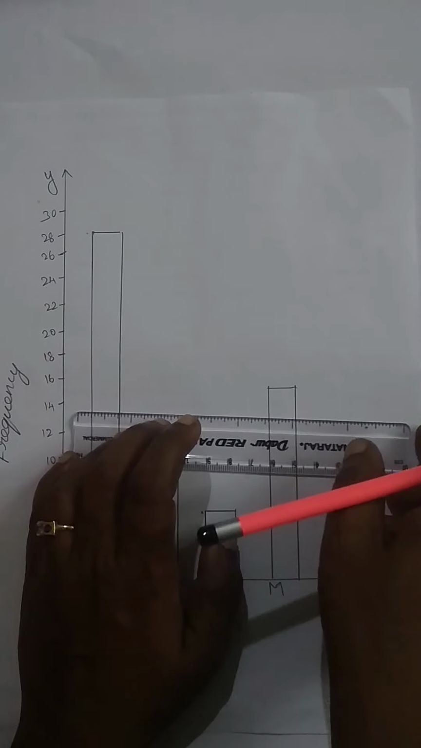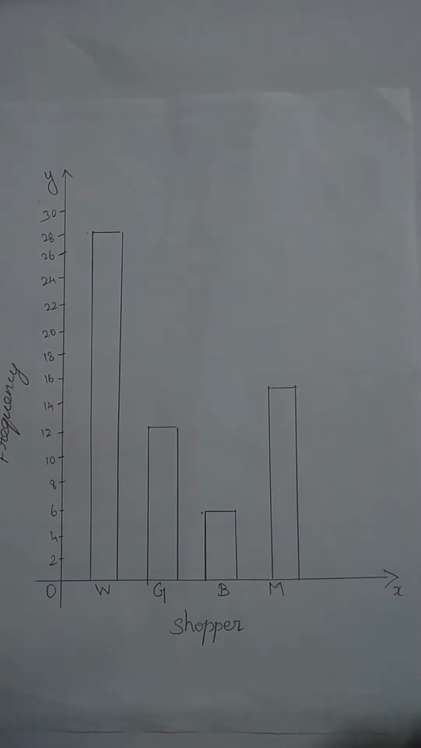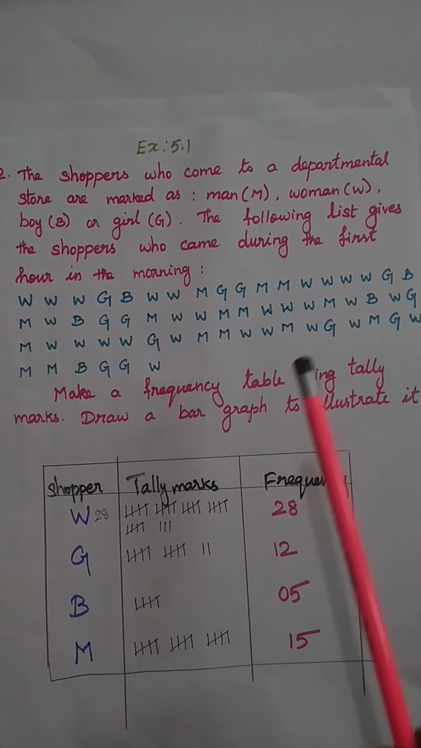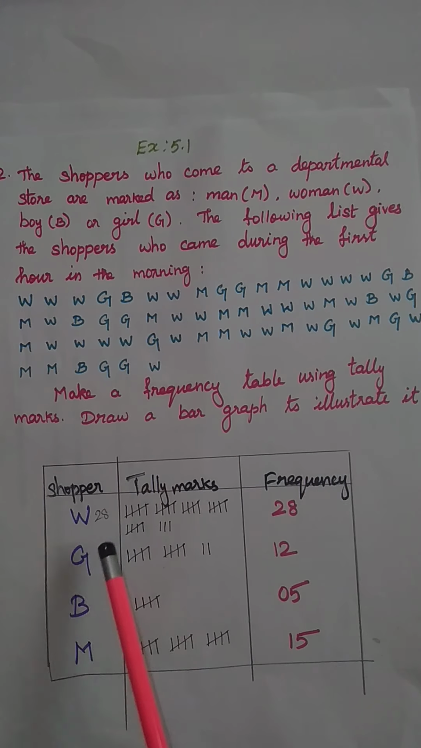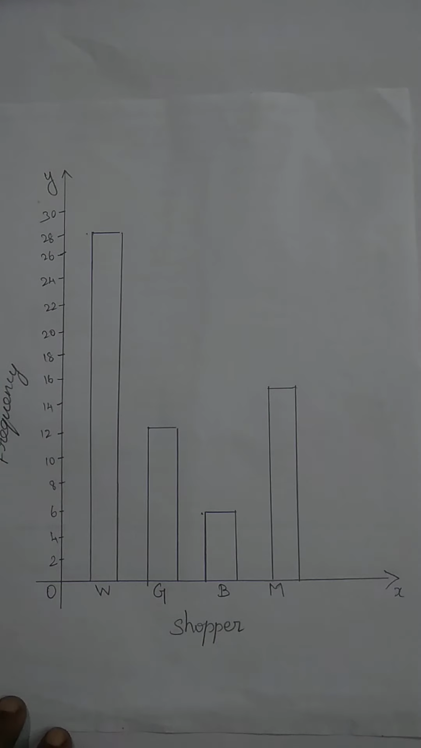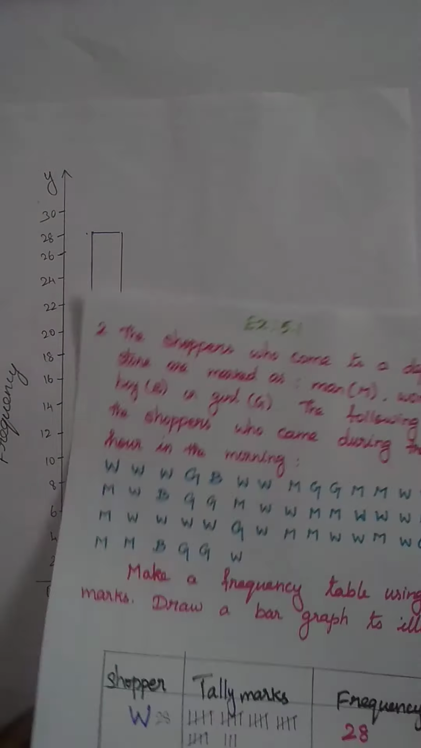This is the bar graph. In this question, first we collect the details, that is how many women, girls, men and boys are there. So we create a tally marks tabular column. Then using this tabular column, we draw a bar graph. So this is the bar graph of the given data.